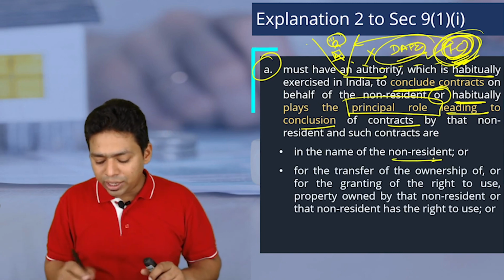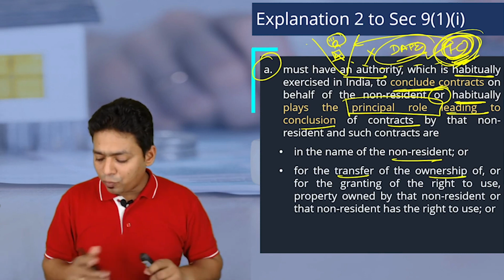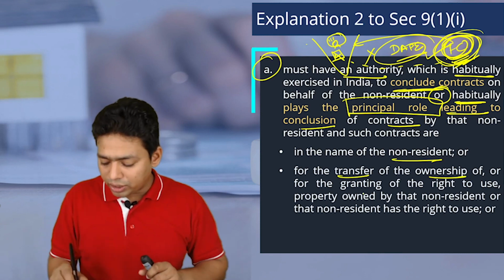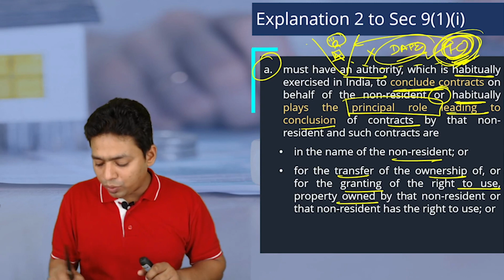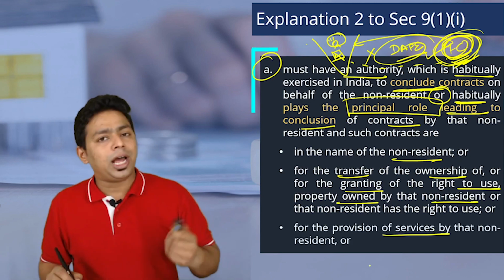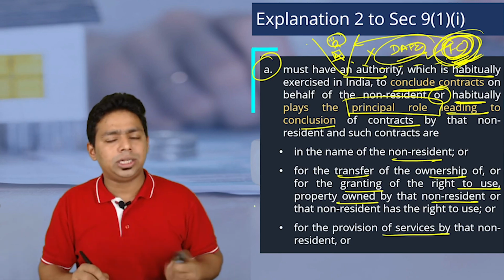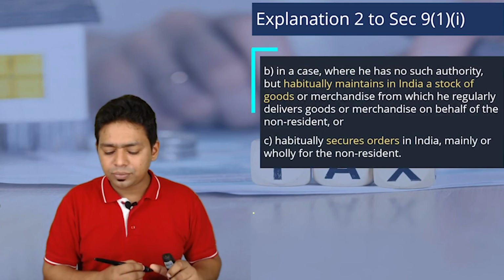In the name of the non-resident, for a transfer of ownership, or granting the right to use property owned by that non-resident, for the provision of services of that non-resident in India. Any services that we are providing to this particular non-resident will be taxable in India.